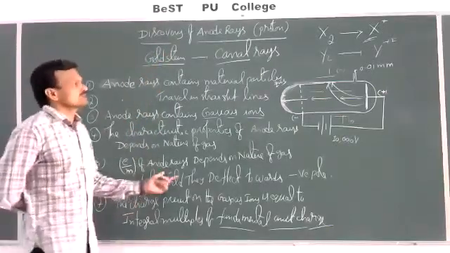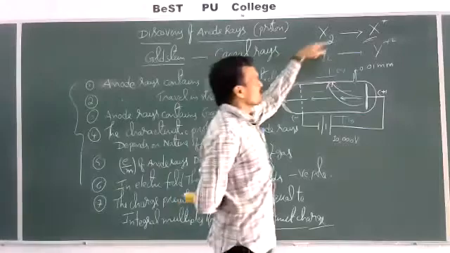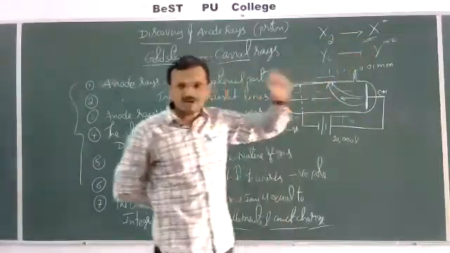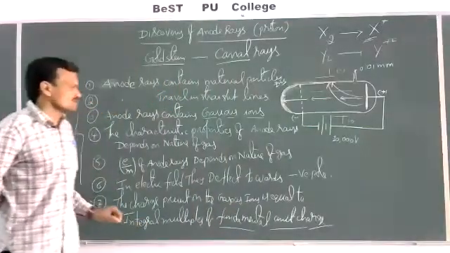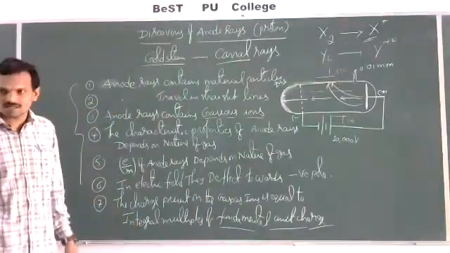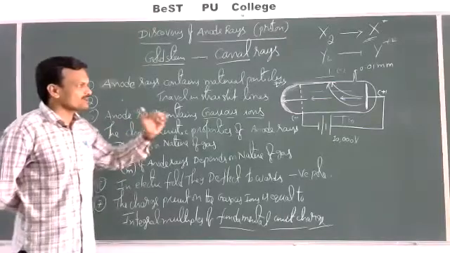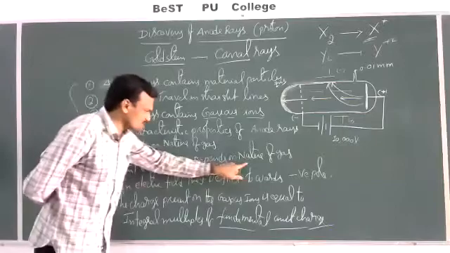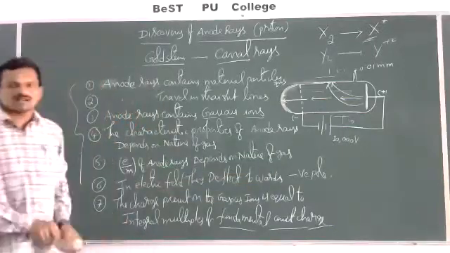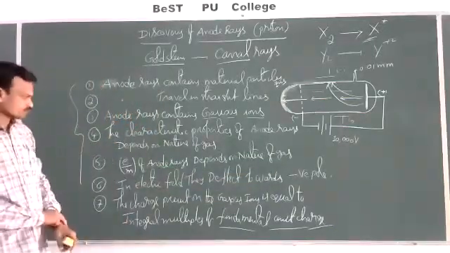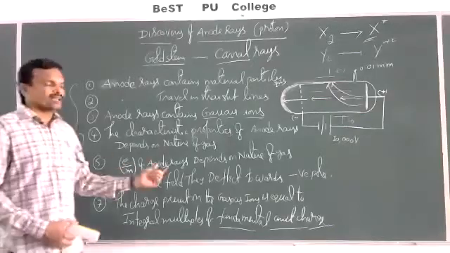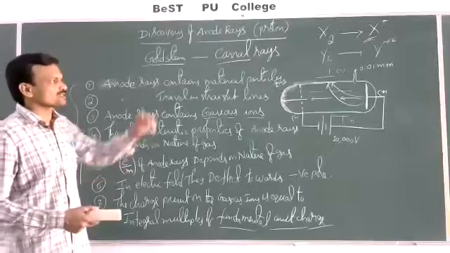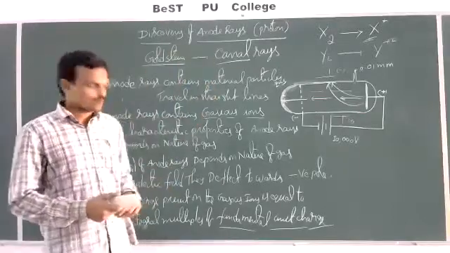Next, since different gases can produce different ions with different valences, E by M, that is the specific charge of anode rays, is different for different gases. So E by M of anode rays depends on the nature of the gas taken in the discharge tube. Next, in electric field, these are deflected towards the negative pole, which indicates the presence of positive ions in the anode rays.